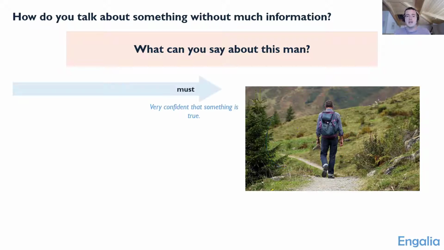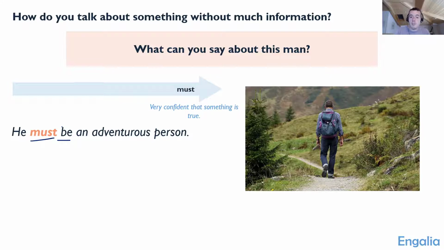So the first way you can do that is by using this word must, right? The word must. We use it when we are confident that something is true based on the evidence that we see. So in this case, we see a man and we see him walking in the forest. Maybe he's going hiking. And so we can say he must be an adventurous person, right? He must be an adventurous person. And notice that be is in the infinitive here. So I don't know him personally, right? I cannot say he is an adventurous person because I don't know him. But I can say, based on the evidence, he must be an adventurous person.